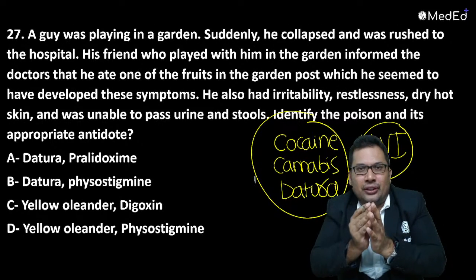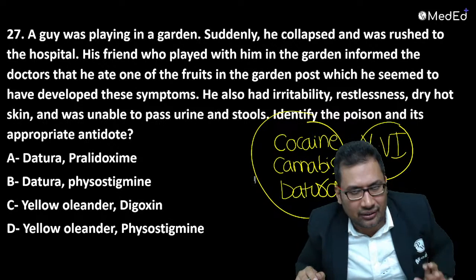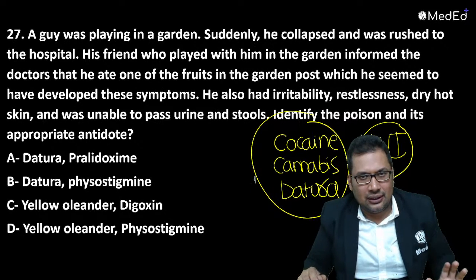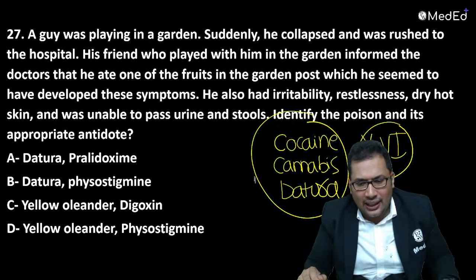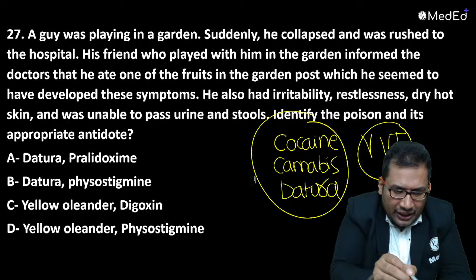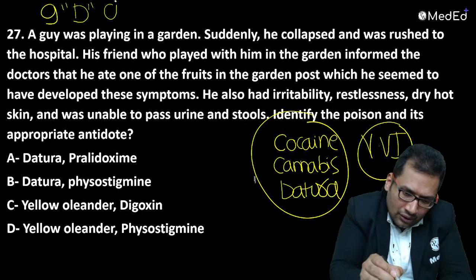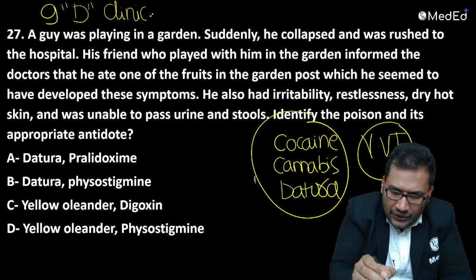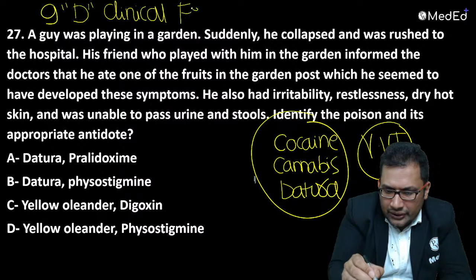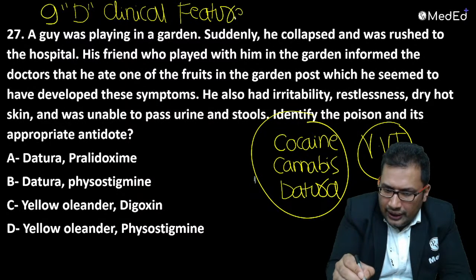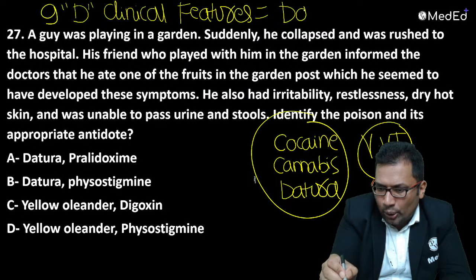Some unknown poison commonly present in the garden, accidental poisoning. What is the answer? I think we discussed the 9D clinical features many times in classes. The 9D clinical features are seen in datura poison.